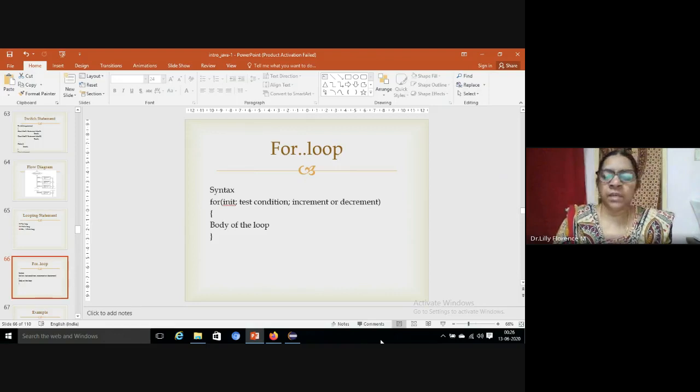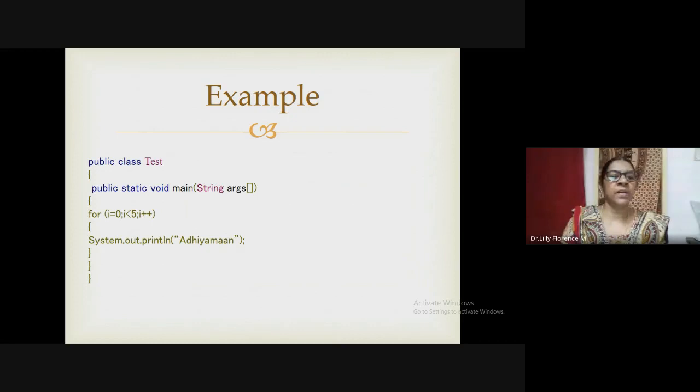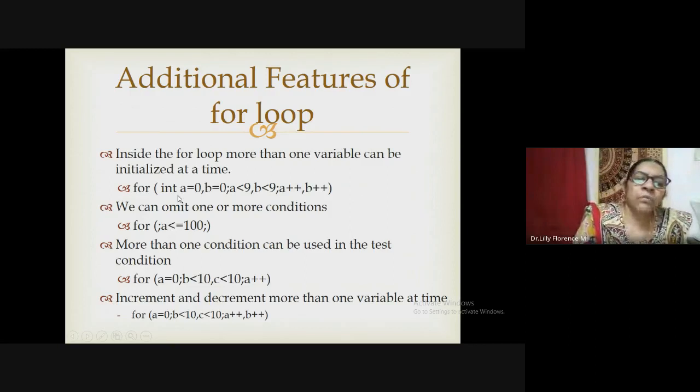There are certain variations we can use in the for loop, and we can use it in different ways. Inside the for loop, you can give multiple initializations. Similarly, multiple conditions and multiple increments or decrements can be given, separated by commas. The comma is a special operator in Java which separates the statements inside the for loop. Similarly, you can omit the initialization and increment or decrement, and give only the condition here. This is also a way we can define a for loop.